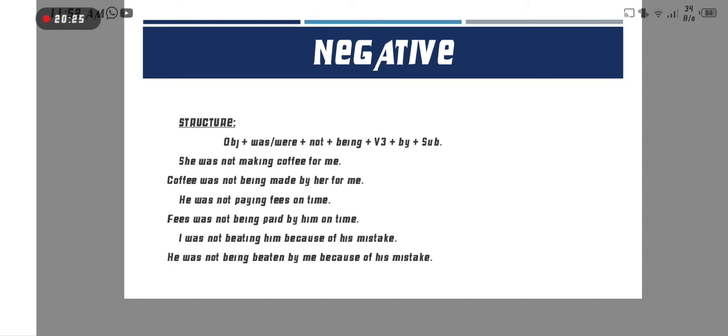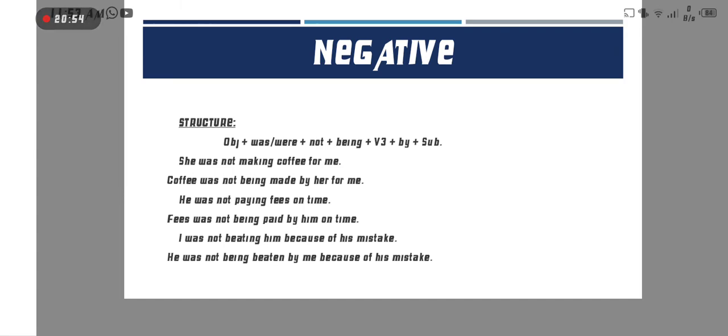Now, he was not paying fees on time. For the passive voice of this sentence, fees is the object. Fees is singular, so the helping verb is was not, then being, and then the third form paid, by him, the subject, and then the remaining part of the sentence, on time.